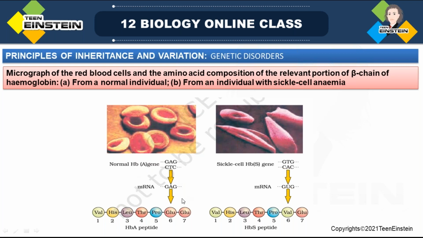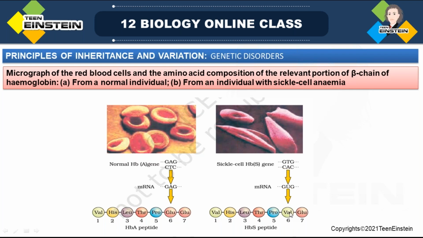This is the normal condition. Here you can see, 1, 2, 3, 4, 5, 6. On the 6th position, you can see glutamic acid. It's a normal individual. But here, when sickle cell anemia comes, it is getting replaced by valine.